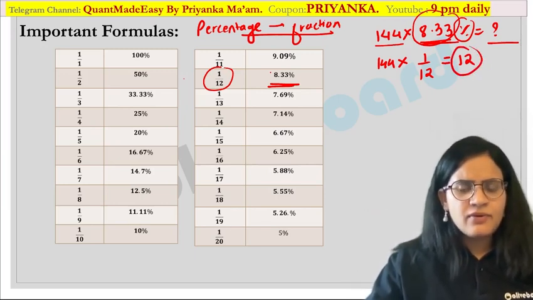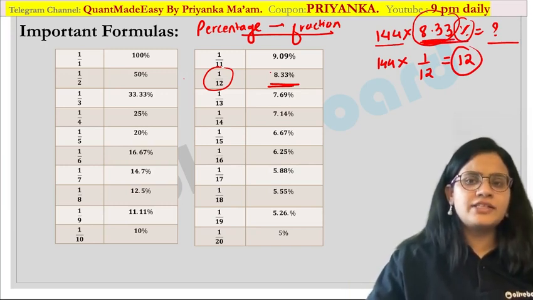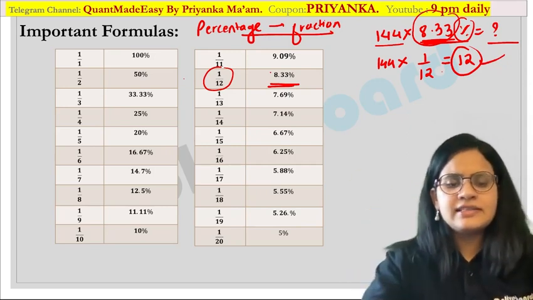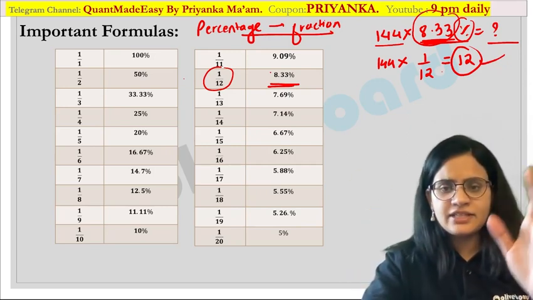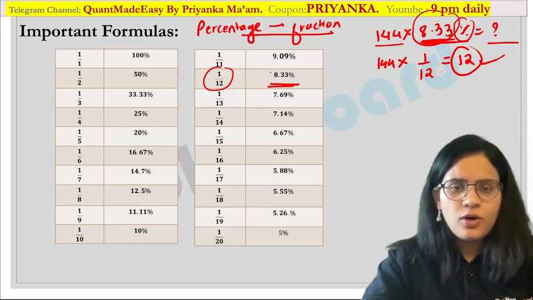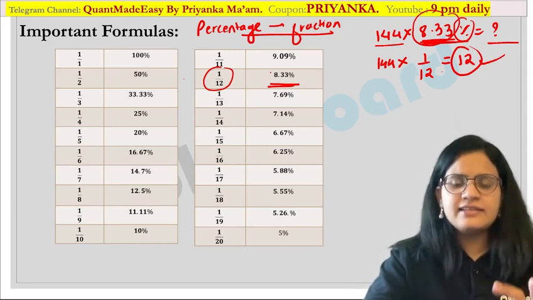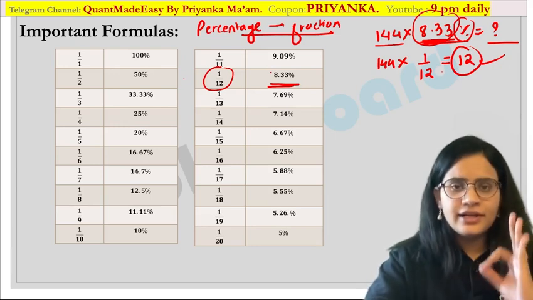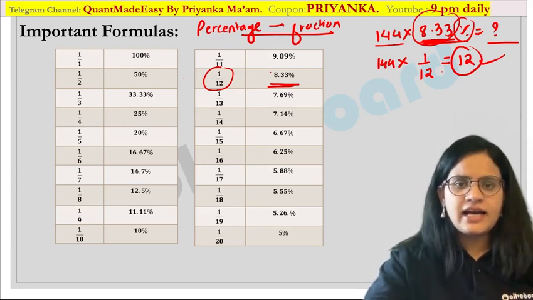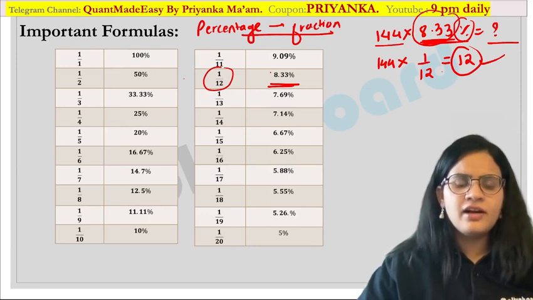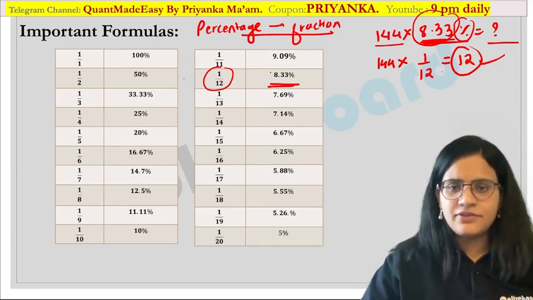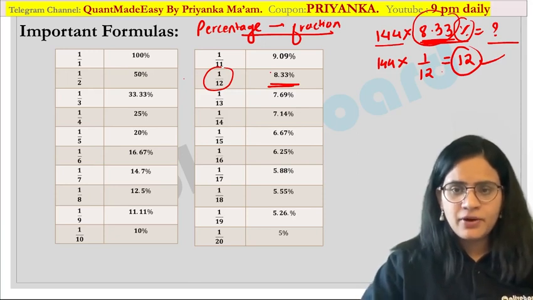So you can see, once you know this percentage to fraction, how easy it has become for you to tell me this value. Are you getting it? It is not always necessary that you use the percentage value to get the answer. What will make your calculation easy is this percentage to fraction table, and this table is really important because whatever fractions I have written in this table are very frequently asked in your exam. Based on that itself I have written this table. Are you getting my point?